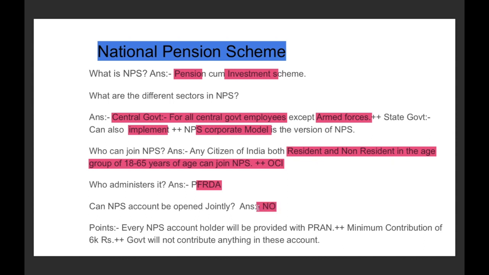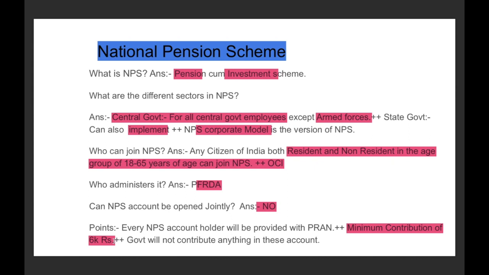Now, the important point to remember is: what is the minimum contribution under the National Pension Scheme? For example, all the central government employees are subscribing to the National Pension Scheme, and they get enough salary that they can invest a minimum contribution of 6,000 rupees.